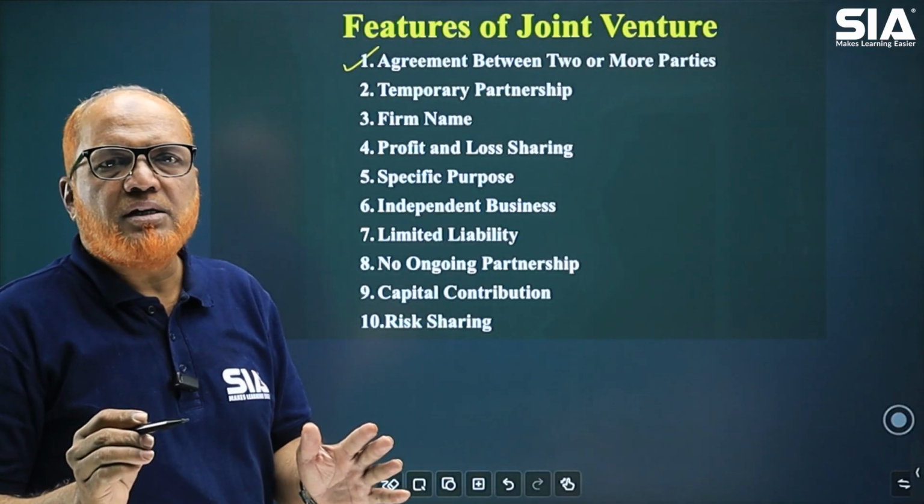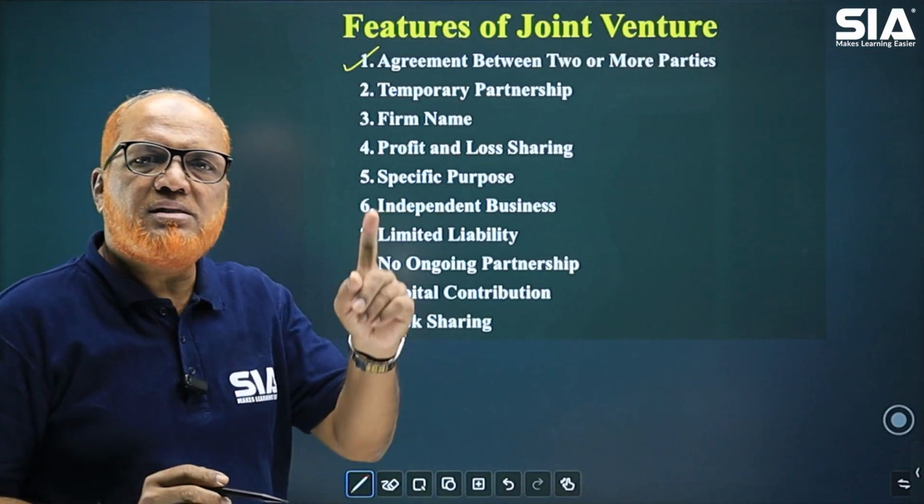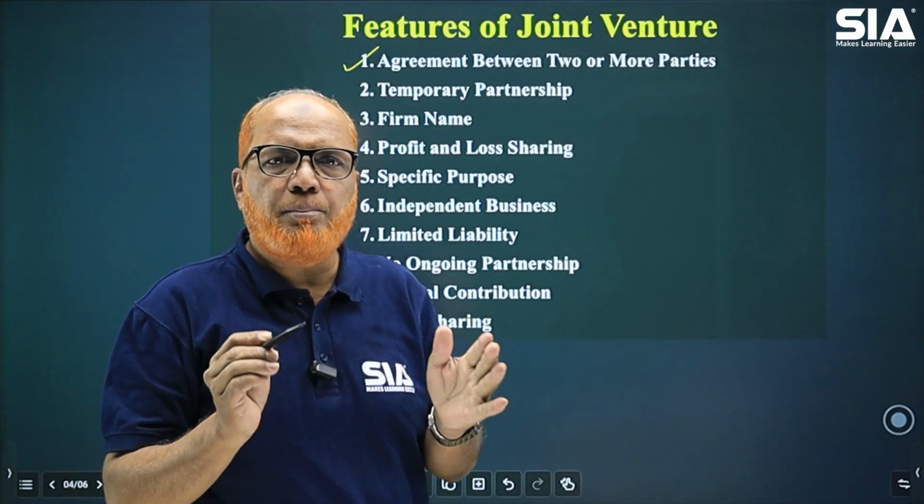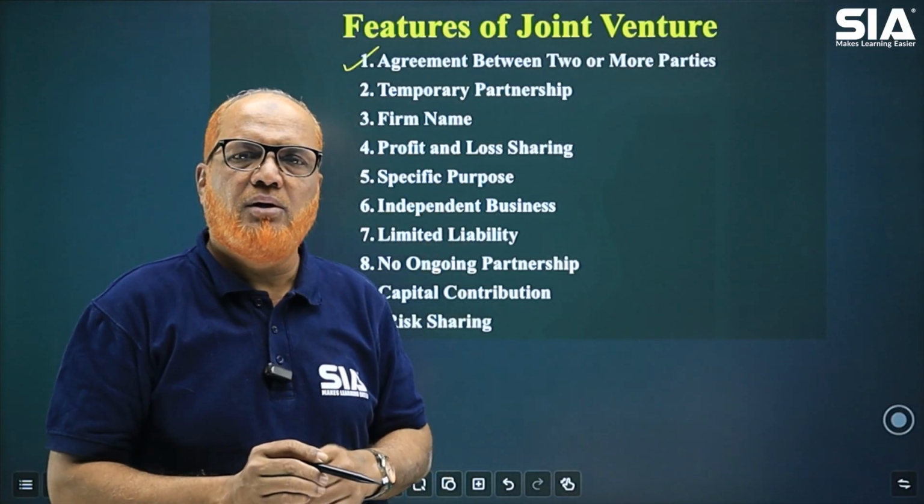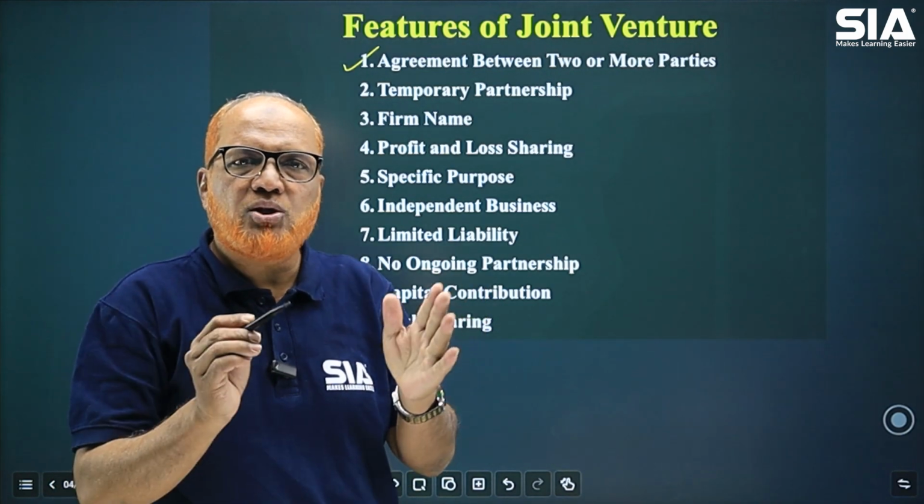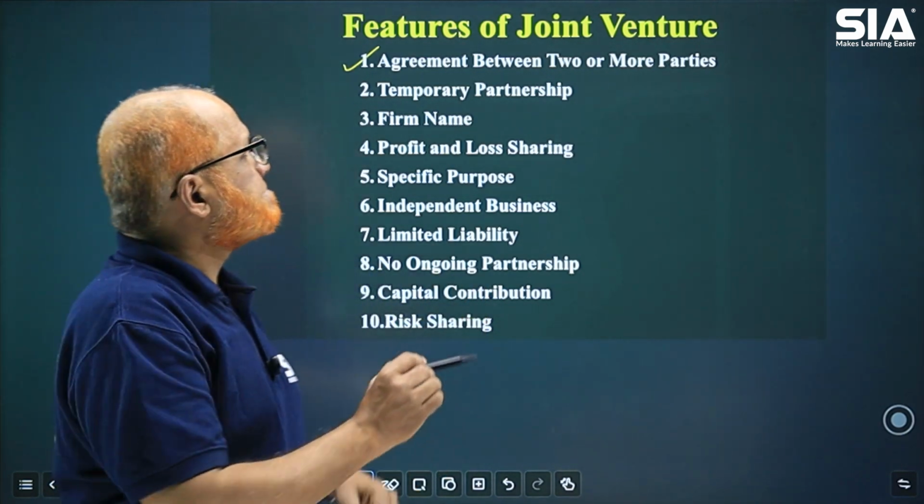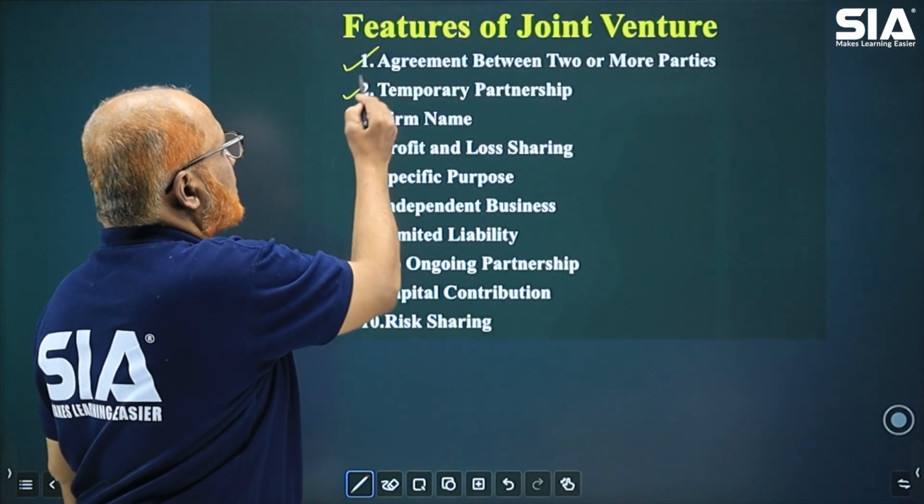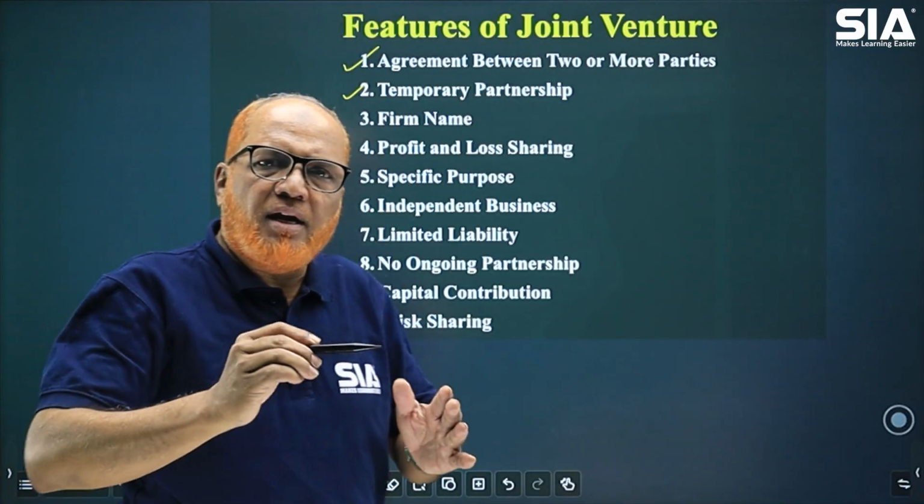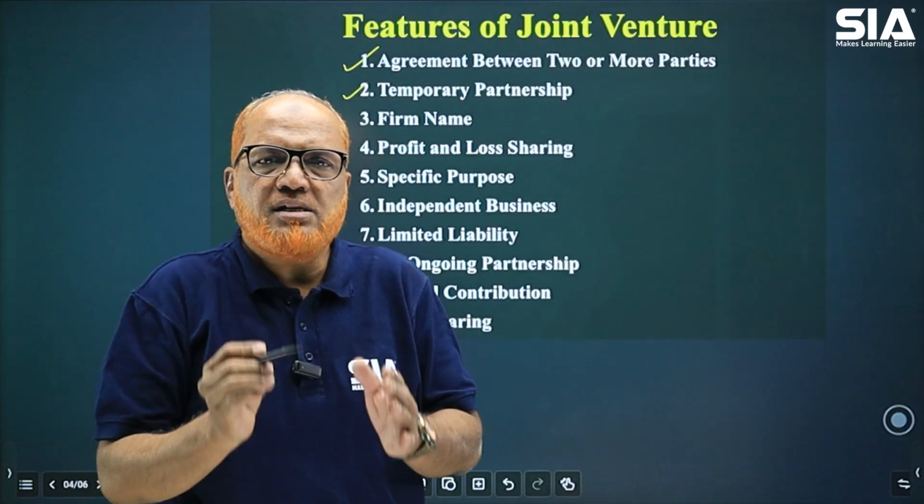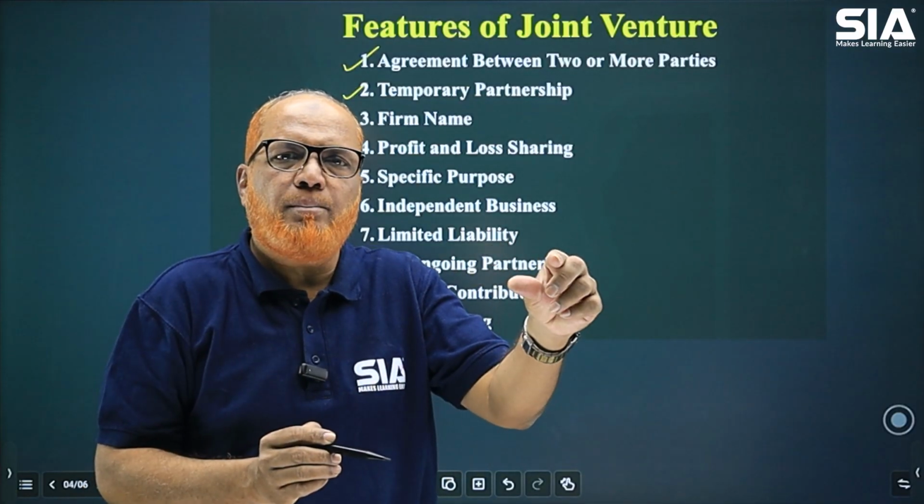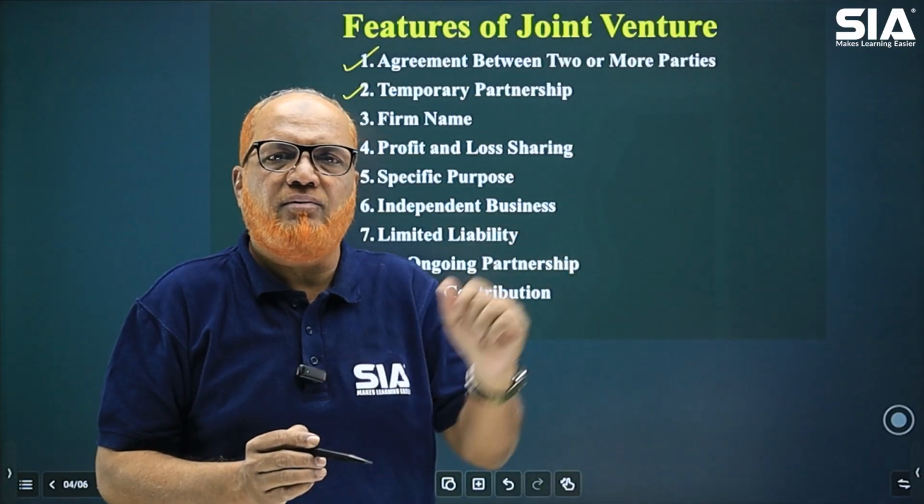At least 2 parties are required. Minimum 2 parties are required. A single person cannot make a joint venture. 2 or more parties, and there should be some agreement. And temporary partnership. It is not a continuous partnership. It's a temporary partnership just to accomplish a particular activity.